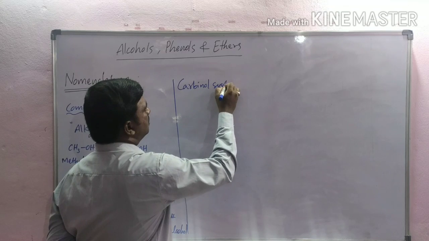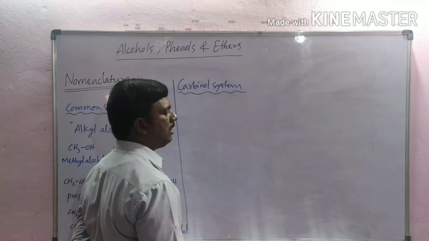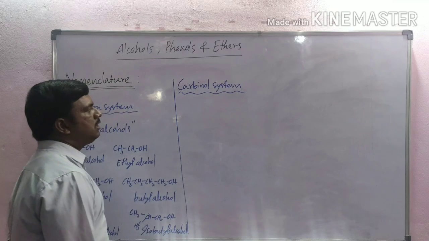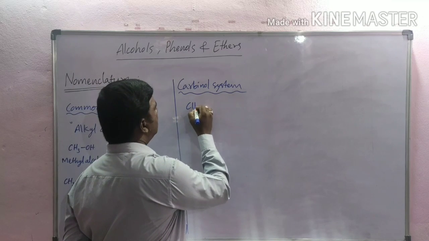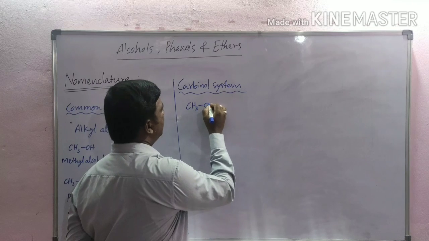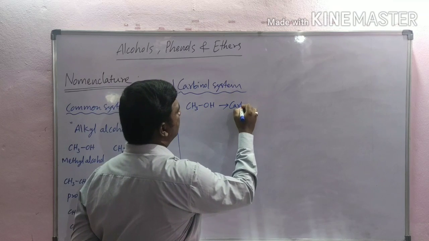Carbinol system. In this system, the simplest monohydric alcohol, that is CH3OH, is called carbinol.